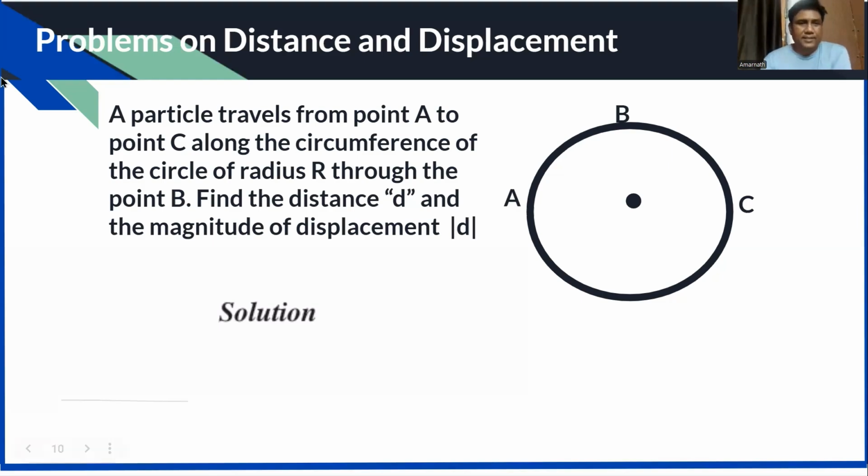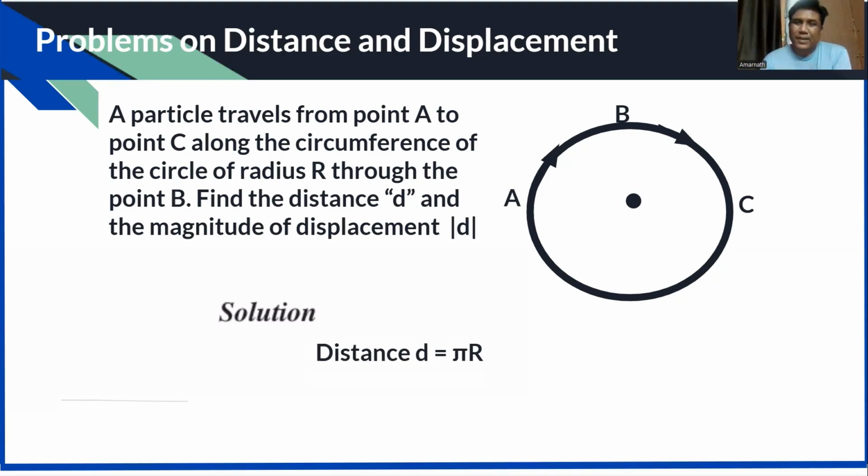Okay. Let us discuss its solution. Remember, the distance is the actual path length. The particle is going from A to C along the circumference, so look at the arrows. It is half of the circumference. You know that the total circumference is 2 pi r, so half of it will be pi r only. Is there any doubt? This is the answer. Final answer is pi r.